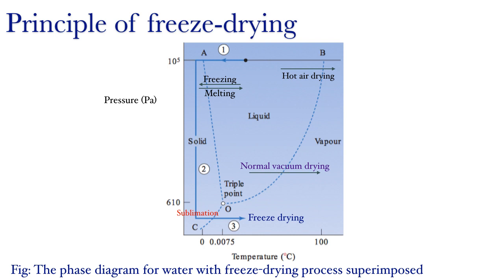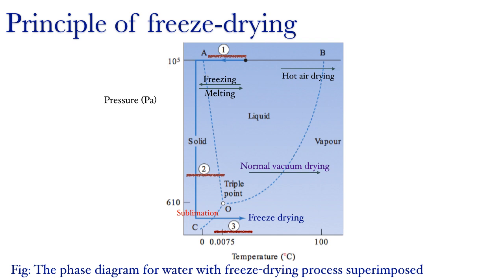If we superimpose the process of freeze drying on the phase diagram for water, in its basic form, freeze drying comprises three steps. Number one, freezing the solution. In this step, the liquid form is converted into the solid form. In the second step, reducing the atmospheric pressure above the ice to below that of the triple point of the product. And in the third step, adding the heat of sublimation to the system to raise the temperature. What is heat of sublimation?